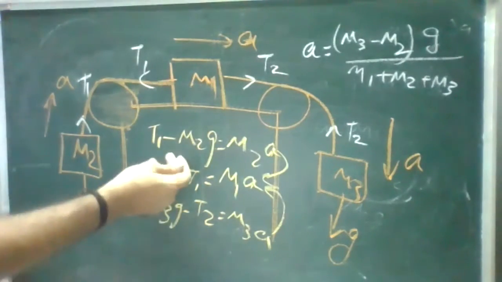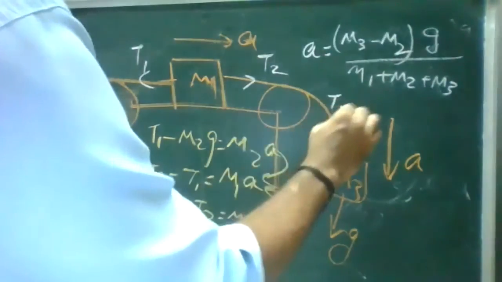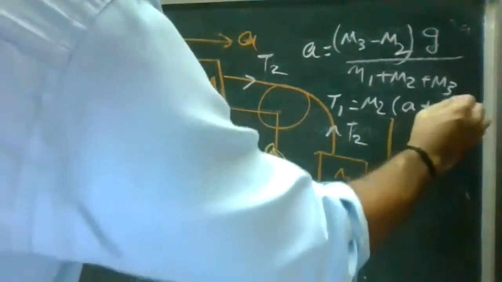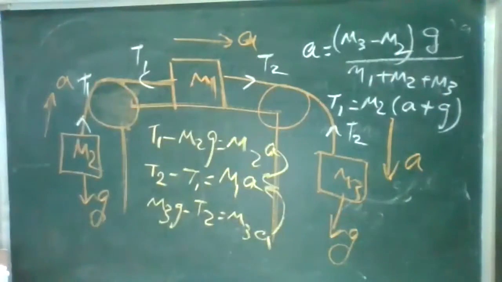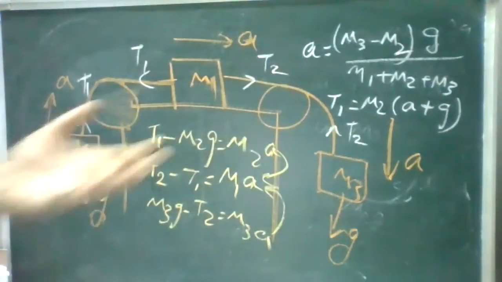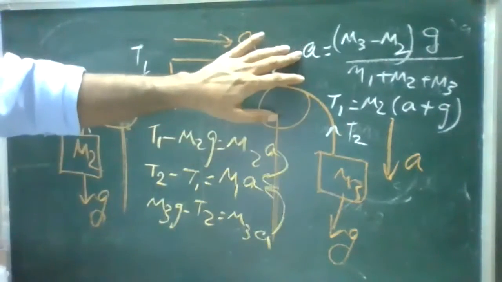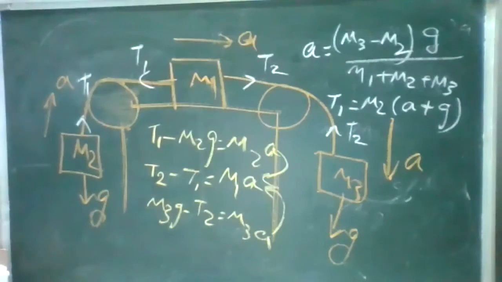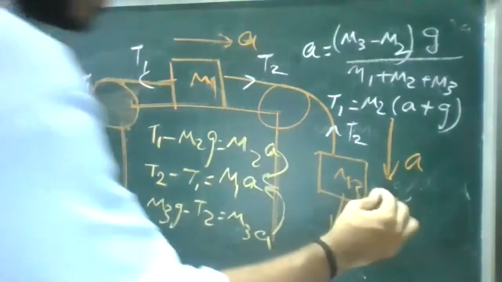And for the tensions, T1 is equal to M2 into A plus G. If you got the acceleration, you can substitute and find it. No need to derive, just remember the acceleration. When you have the acceleration, T1 and T2 will be easy. Now we'll see T2.